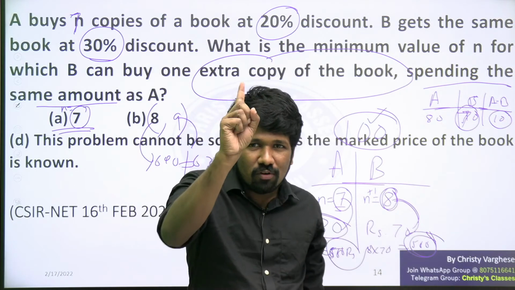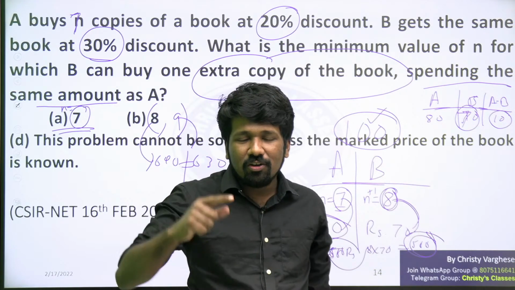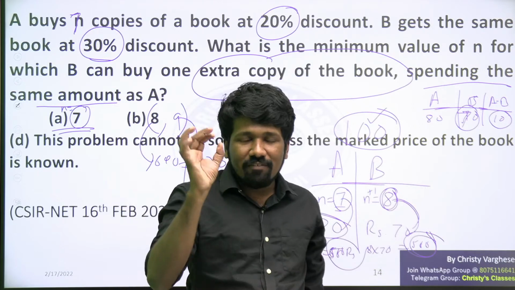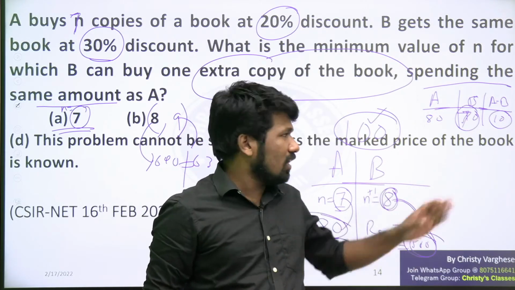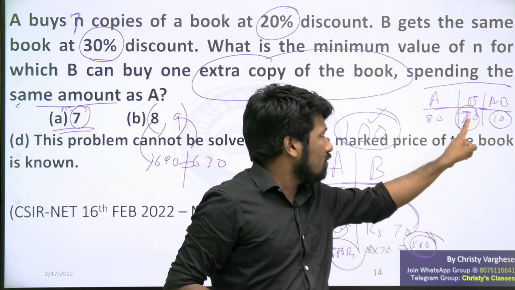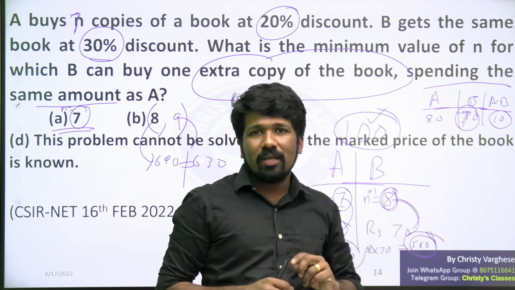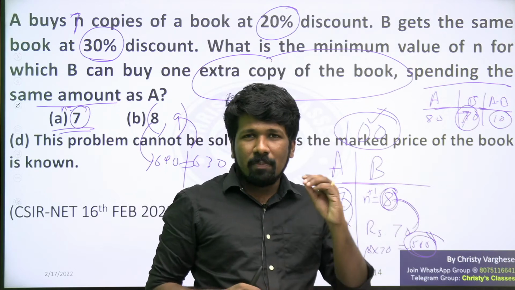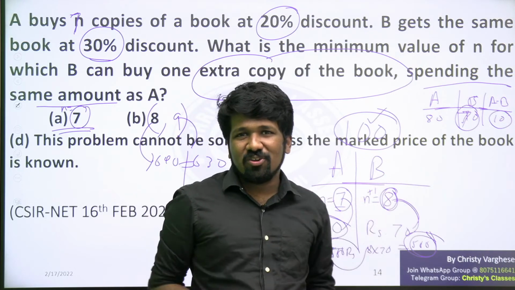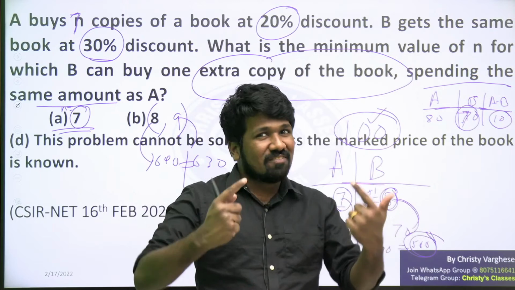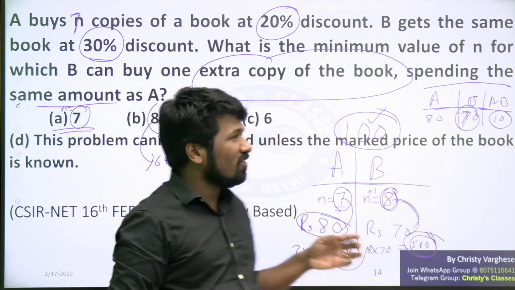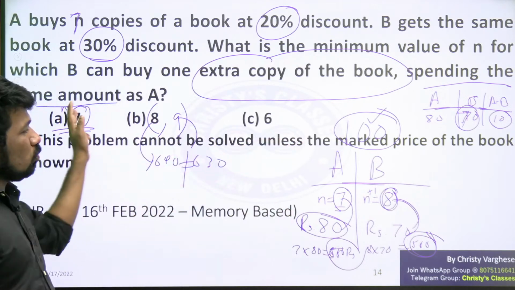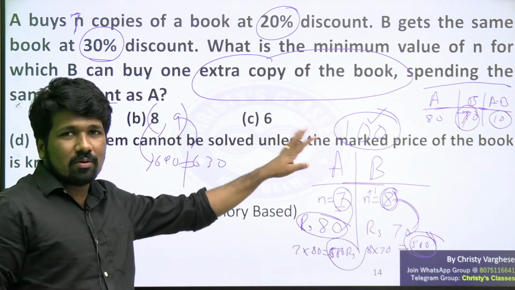So 10 rupees is saved on one single purchase. So 7 into 10, 70 rupees saved on 7 purchases. For saving 70 rupees and buying one extra copy of the book, because B's price for one book is 70 only, 10 rupees saved 7 times gives 70 rupees. For that, A should buy 7 books; then only B can get 70 rupees. So A should buy 7 books. That is a super fast method of doing it. No calculation needed.